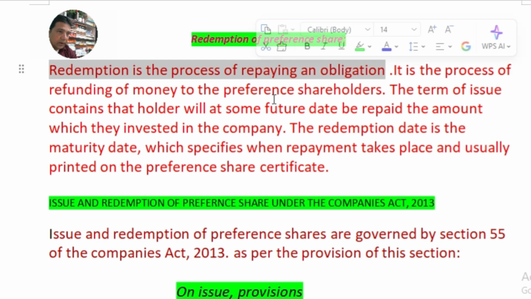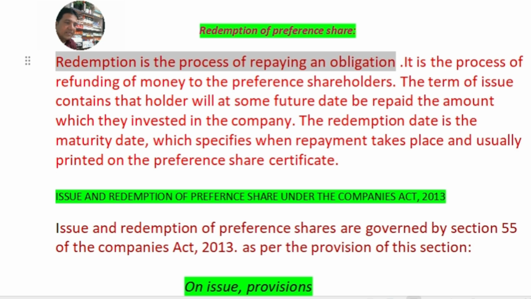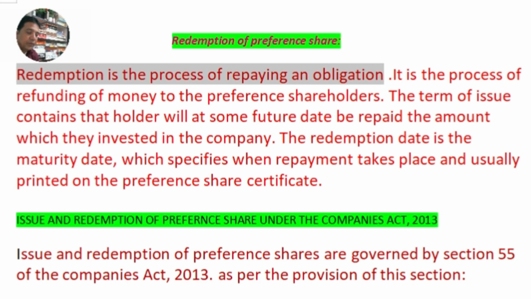Redemption is the process of repaying an obligation. It is the process of refunding of money to the preference shareholders. As I told you, the company raised capital by issuing redeemable preference share capital, and it is repayable after expiry of the stipulated period.